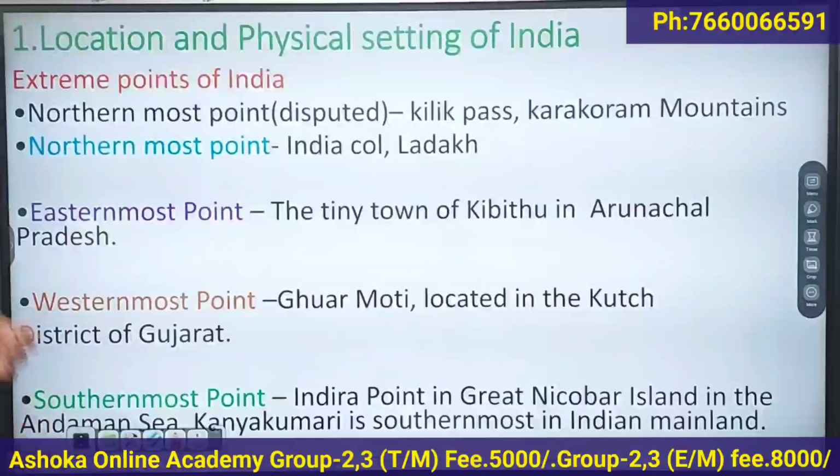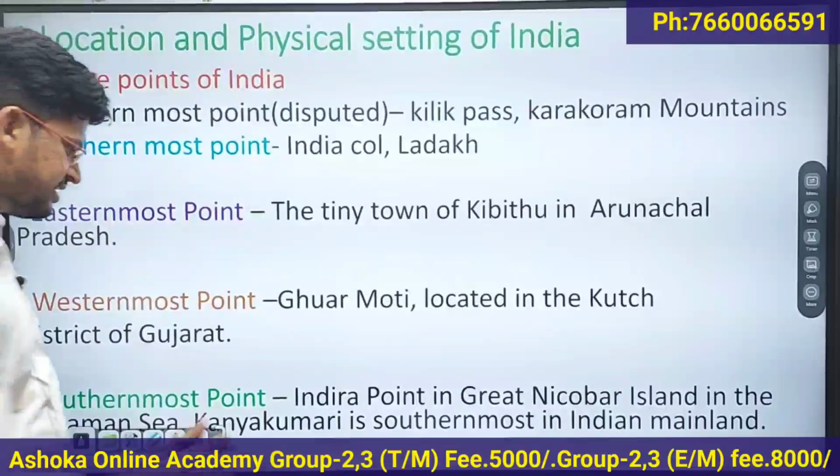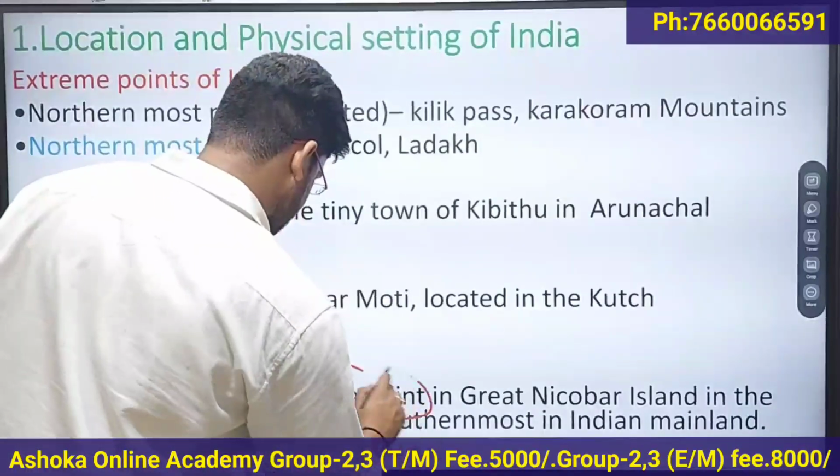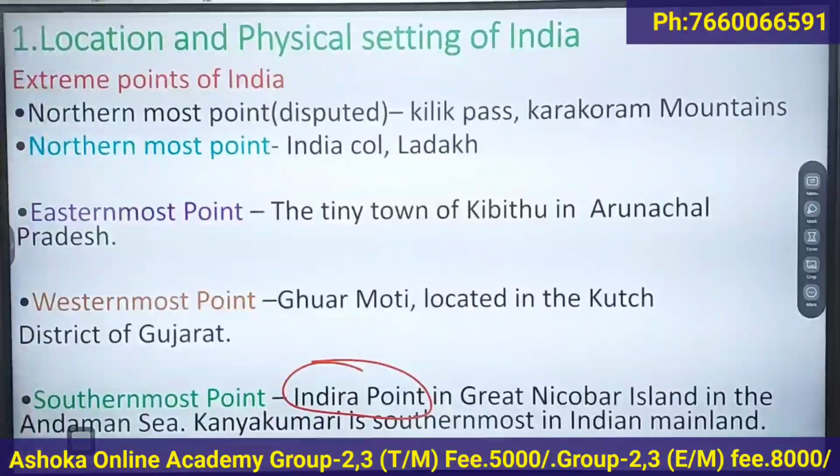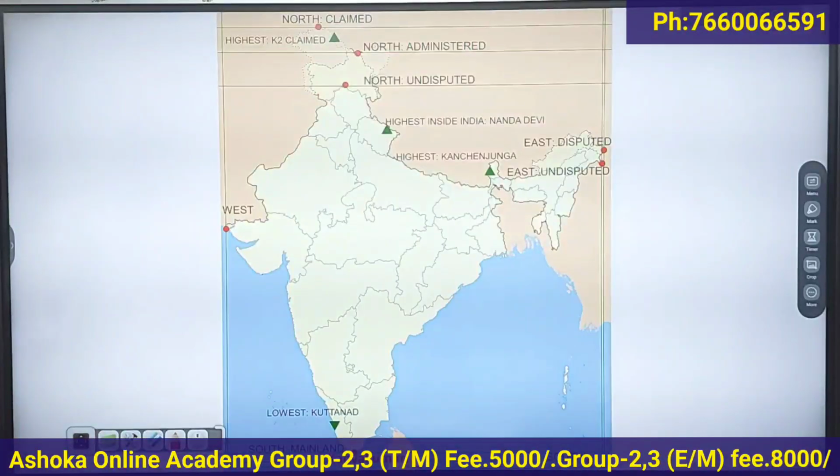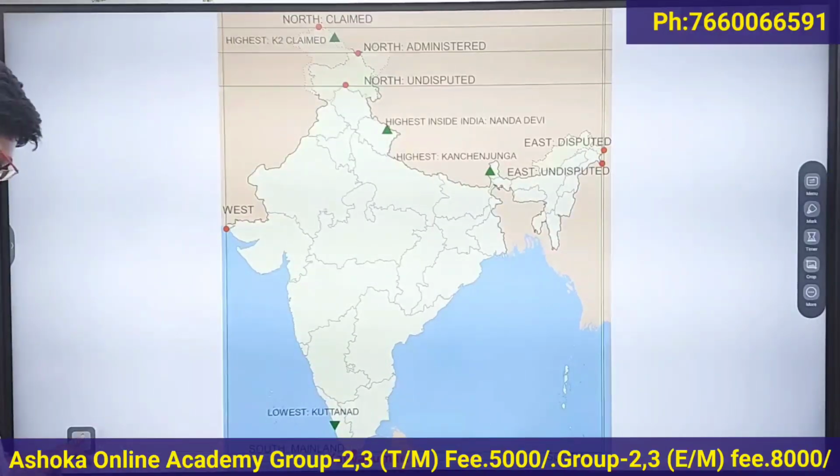Then next, what is the southernmost point of India? The southernmost point of India is Indira Point. It is also called the Pygmalion Point. It is located in the Andaman Nicobar Islands.